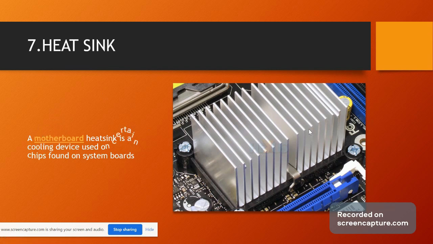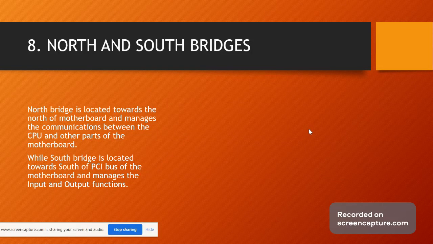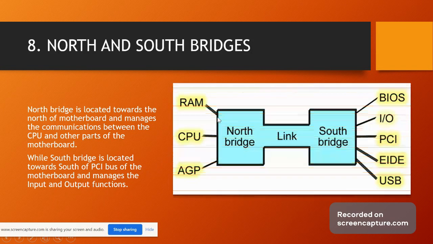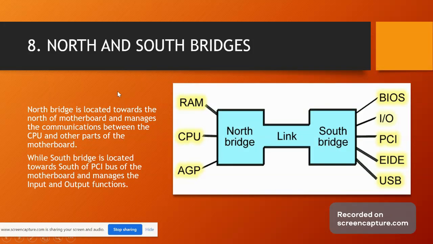So now, North bridge and South bridge. To connect various components, there should be bridges. So basically, in the motherboard, there are two types of bridges: the North bridge and the South bridge. The North bridge connects RAM, CPU, and AGP, and the South bridge links BIOS, input output, PCI, IDE, and USB, Universal Serial Bus. The location is written in this PPT, so we can proceed ahead.